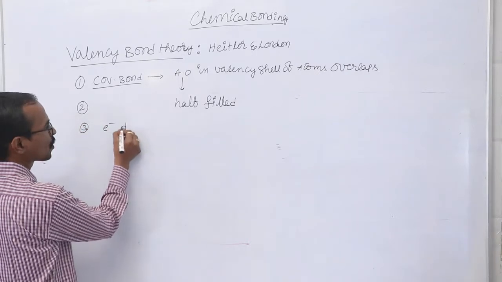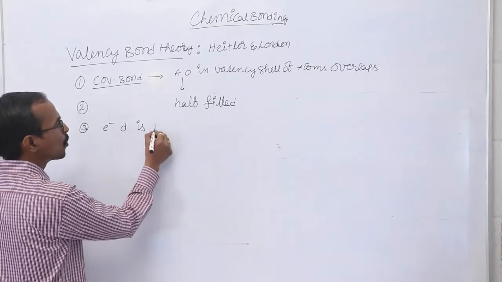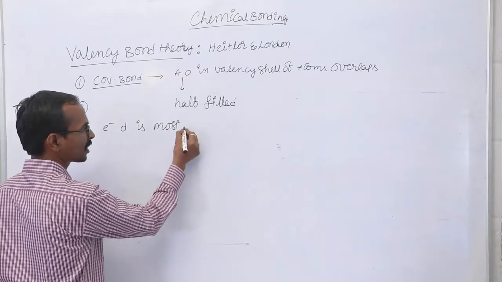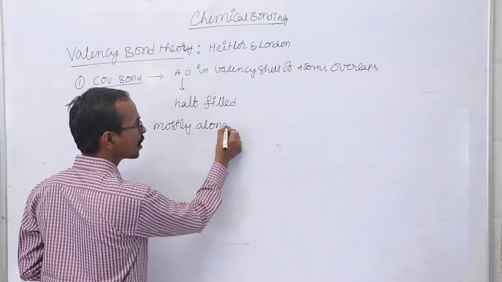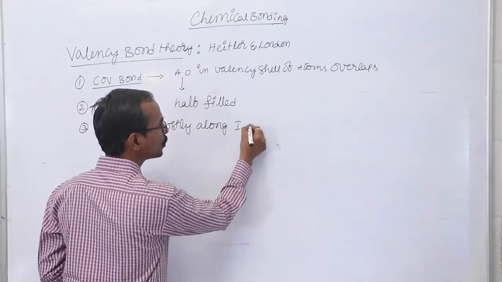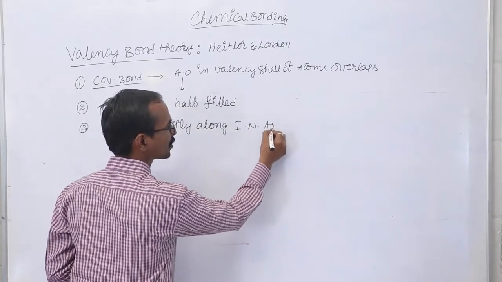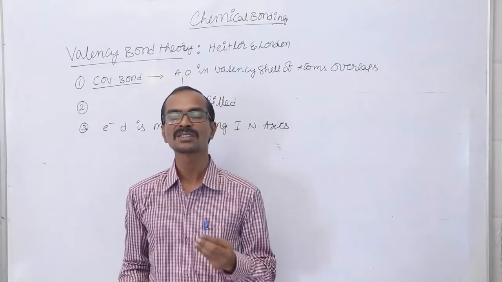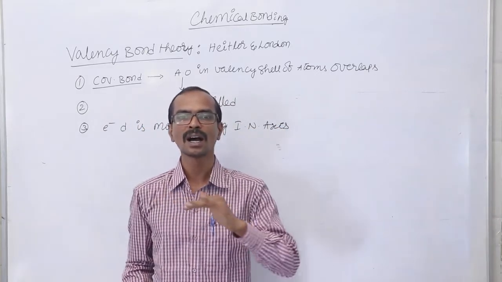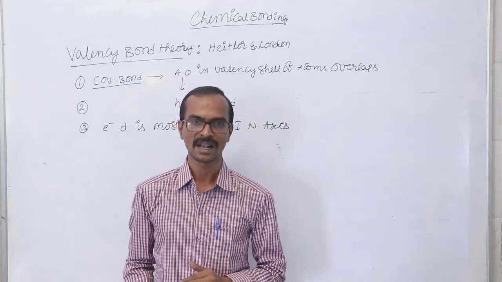The electron density is present mostly along the internuclear axis.